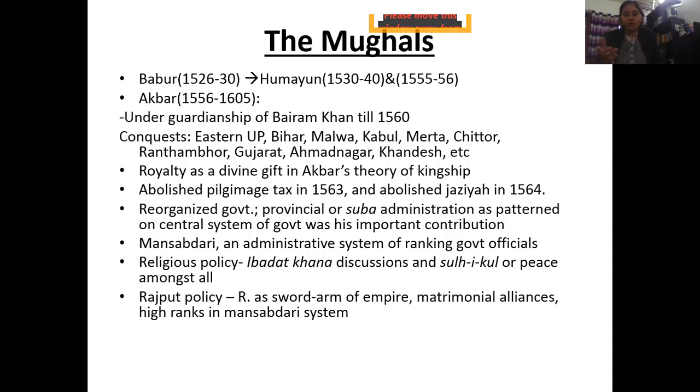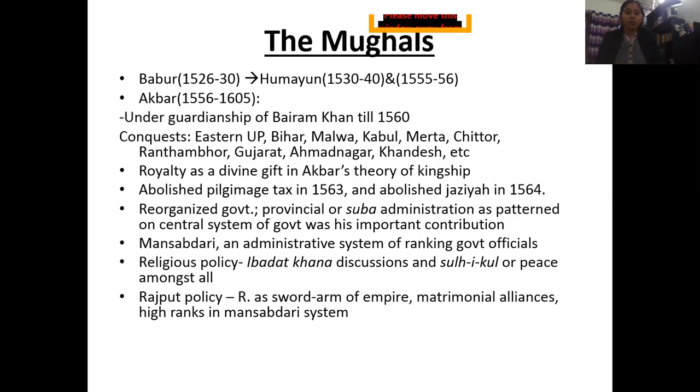So Babur could rule from 1526 to 30, not for very long. After him, we see his son Humayun coming to power, and he ruled for around 10 years. After that, somebody called Sher Shah Suri defeats Humayun and sets up his own state in India.